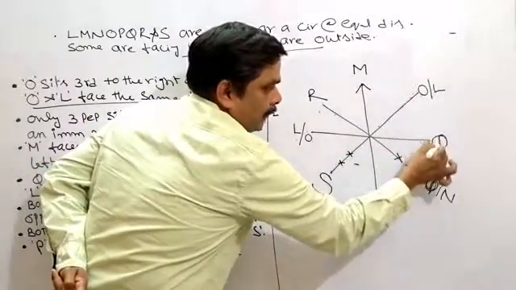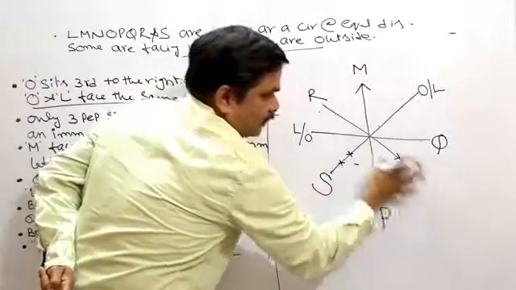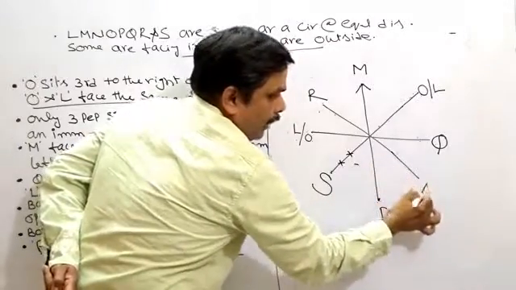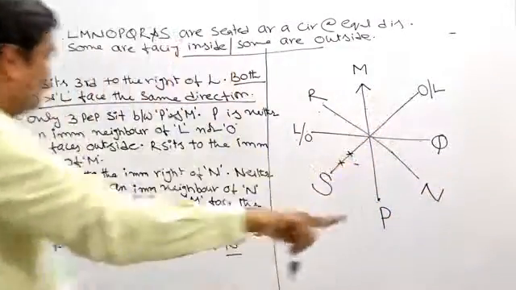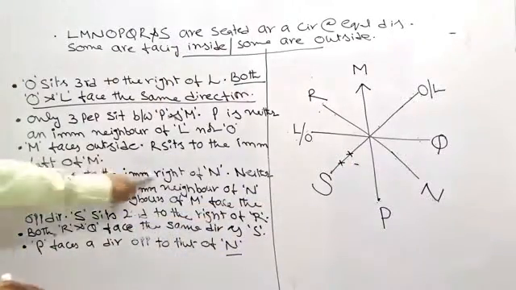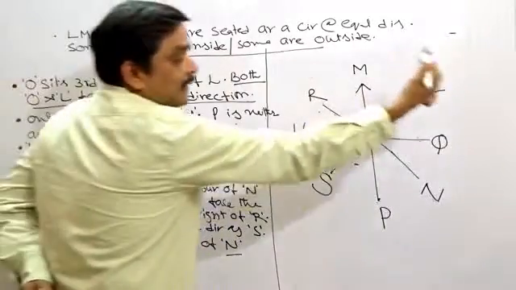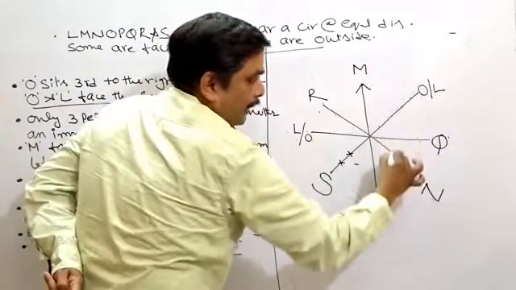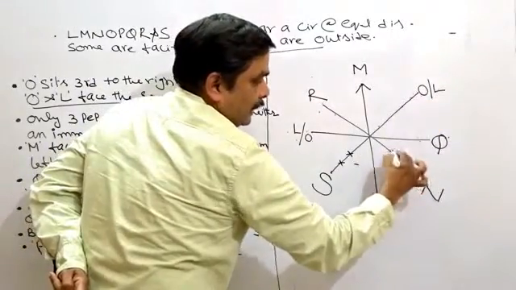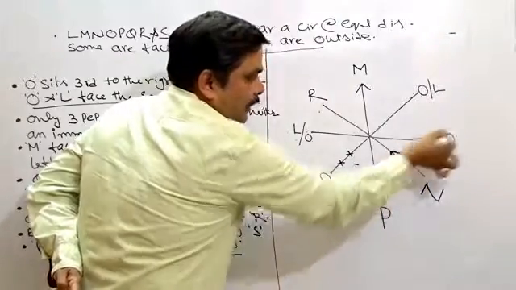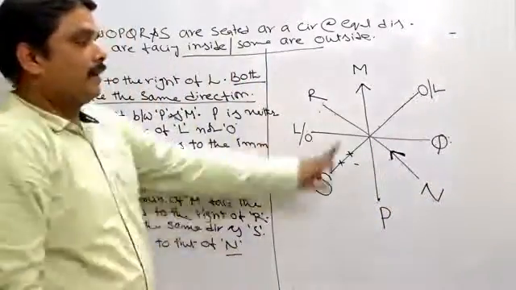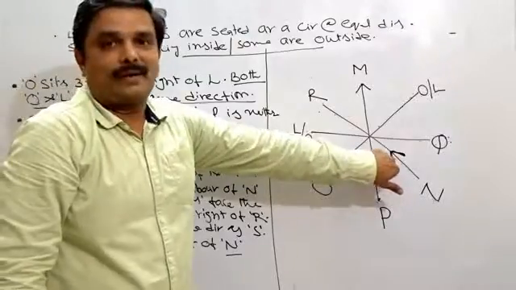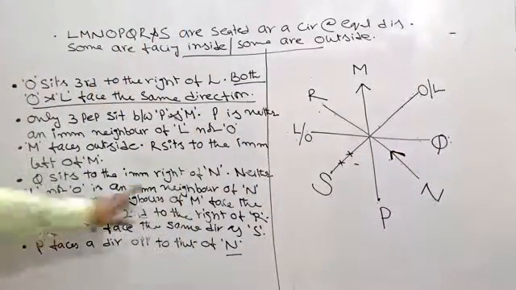It must be given to Q, and it must be given to N here, with the condition that Q sits to the immediate right side of N. Now Q must be sitting immediate right side of N. So N must be facing inside. If N is facing inside, Q should be on the immediate right. So this is also we got. Alright, then go for the next information.